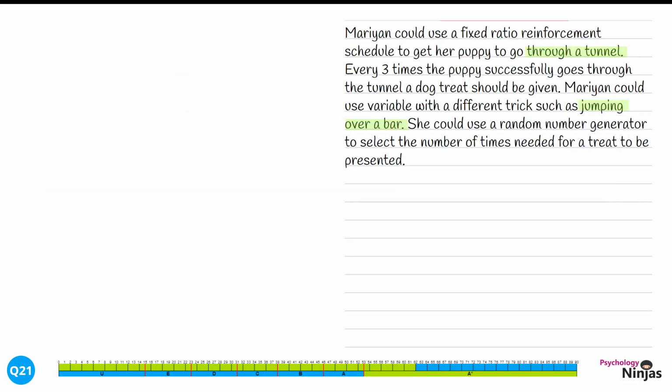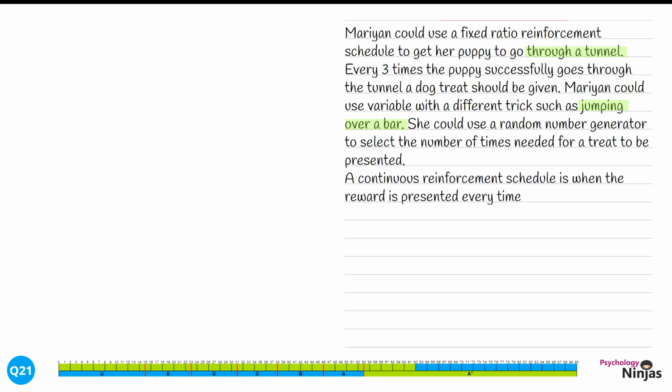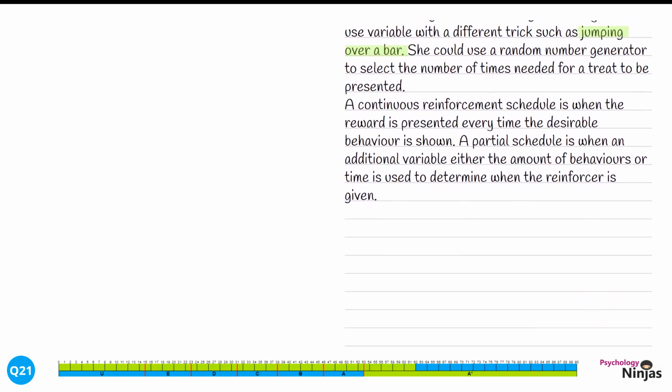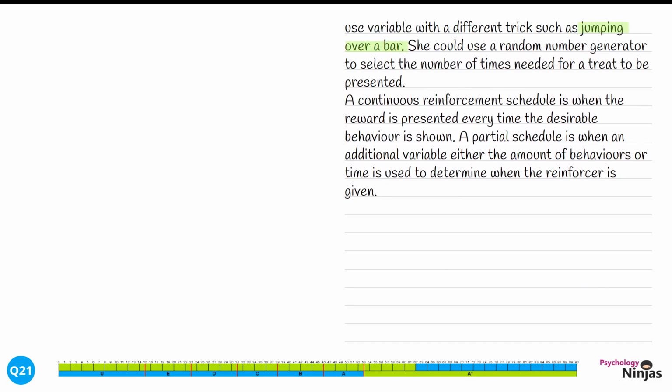We're going to go back to explanation now in order to show detailed and thorough psychological knowledge. A continuous reinforcement schedule is when a reward is presented every time the desired behaviour is shown. A partial schedule is when an additional variable, either the amount of behaviours or the time, is used to determine whether the reinforcer is given. We've made a clear distinction here between continuous, presented every time, and partial, that there is a variable, either the amount of behaviours or the time, which dictates when the reward is given.